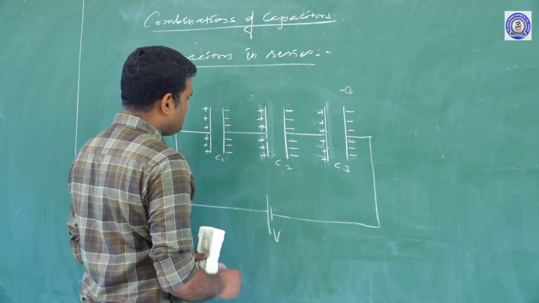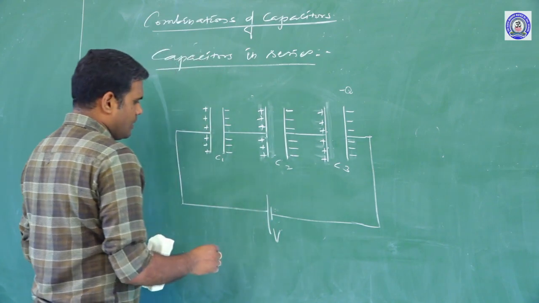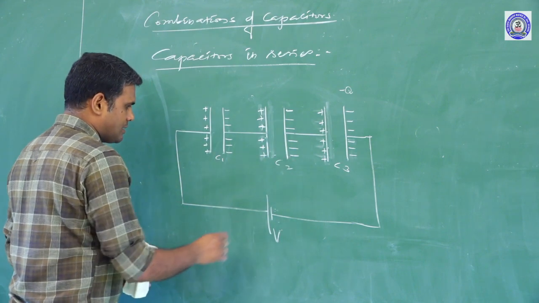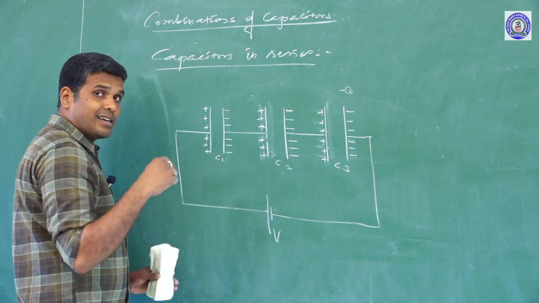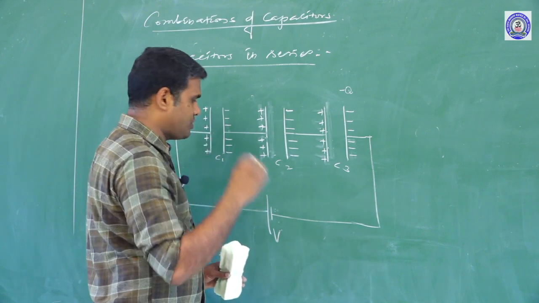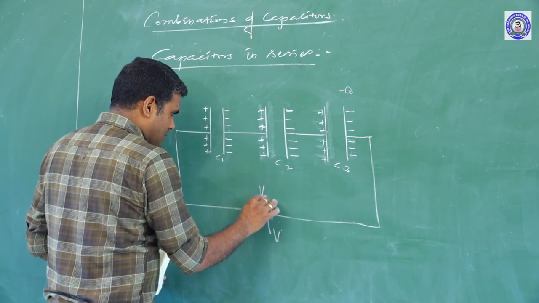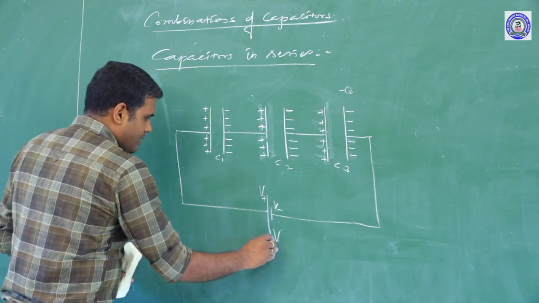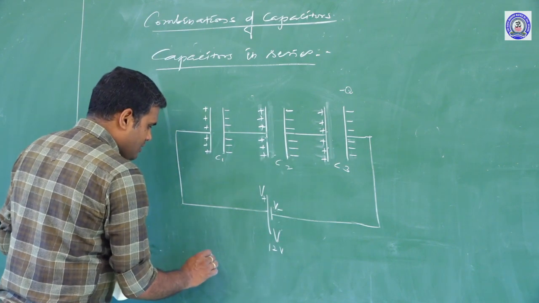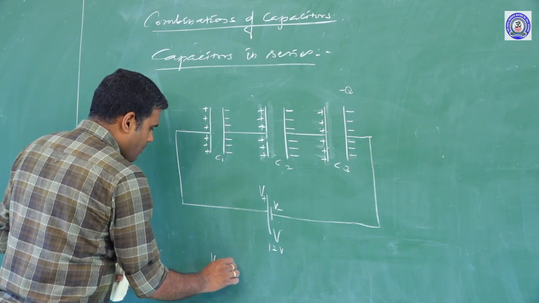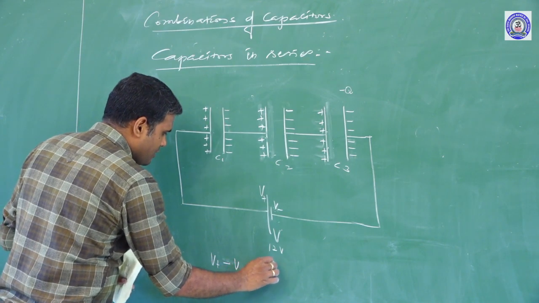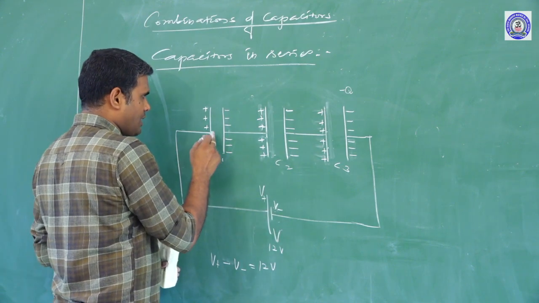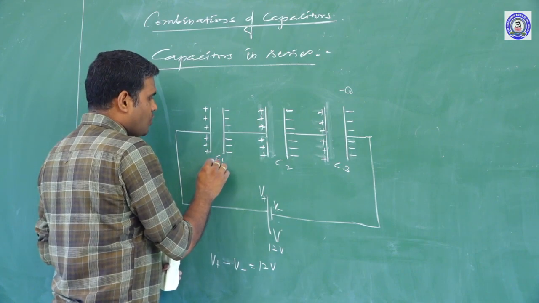Here I can say, if the potential difference applied across the plates of a parallel plate capacitor is V, see the statement I am mentioning here, it is the potential difference. I can say this is V plus and the potential on the plate minus is V minus. If a potential difference of 12 volt is applied, V plus minus V minus is 12 volt. Then I can say the total potential difference is because of the storage of charges over the capacitors.